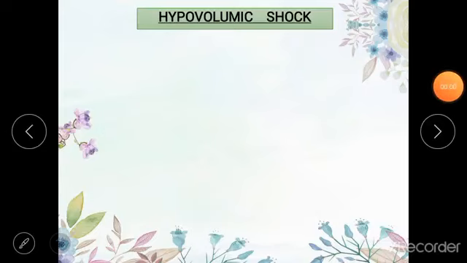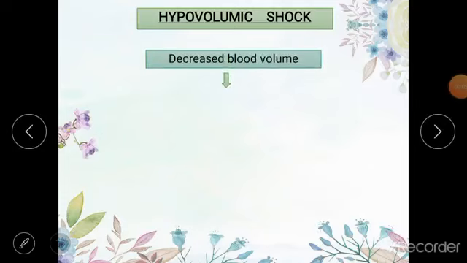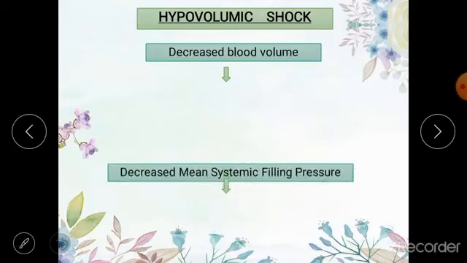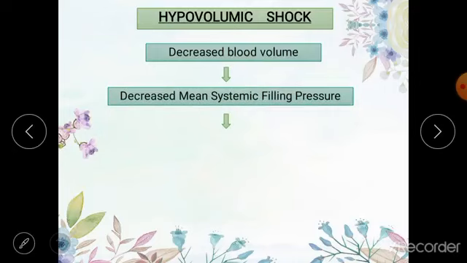So what happens in hypovolemic shock? First of all, there is decreased blood volume. Now this can be due to any reason. This can be due to hemorrhage, this can be due to burns or contusions or intestinal obstruction, etc. When the blood volume decreases, I just told you that the mean systemic filling pressure is also going to decrease.